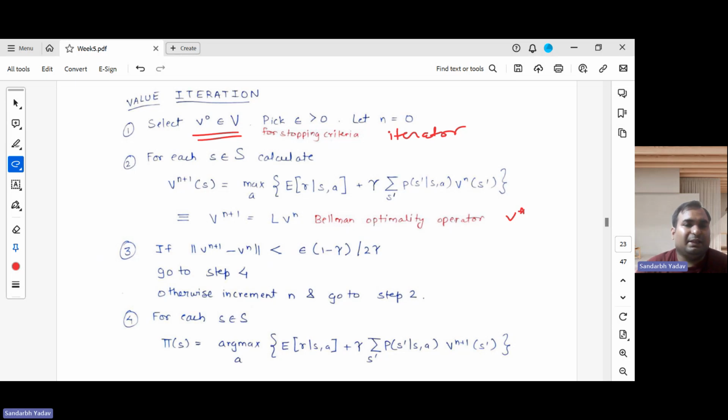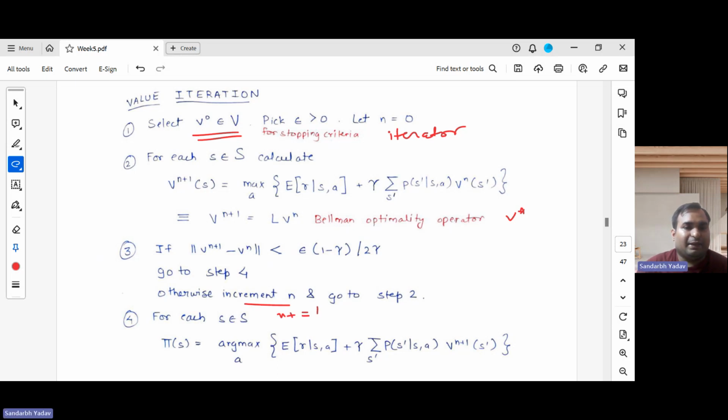For each S, we have written it in a component-wise manner. The stopping criteria here is that the norm of the difference between two consecutive value vectors is less than this quantity. Then we go to step 4. Otherwise, we repeat step 2 by incrementing n, the iterator variable, to n plus 1.